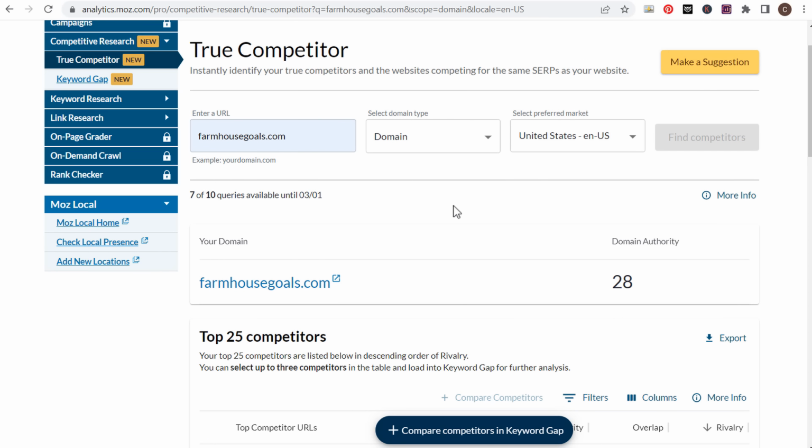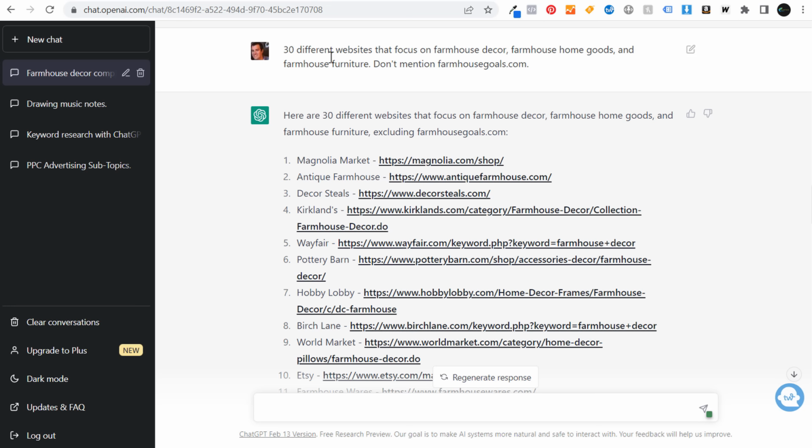I could look up some of the different keywords that they're ranking for as far as farmhouse and rustic related keywords that would be relevant for my website, but I'd rather actually look at my real competitors, websites that are similar to mine. So another tool that we can use to find relevant websites related to whatever our niche is, ChatGPT. So you can use a prompt like 30 different websites that focus on whatever your website focuses on and say, don't mention my website.